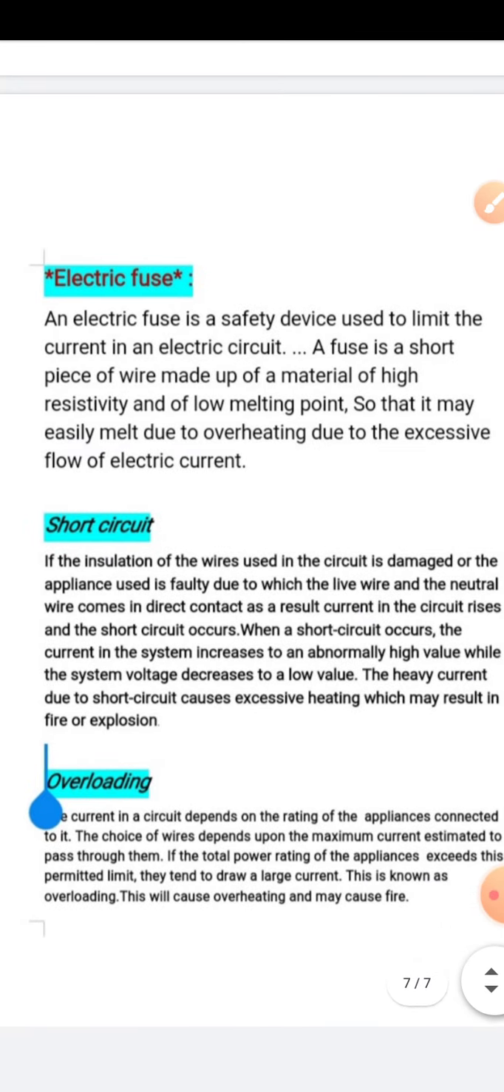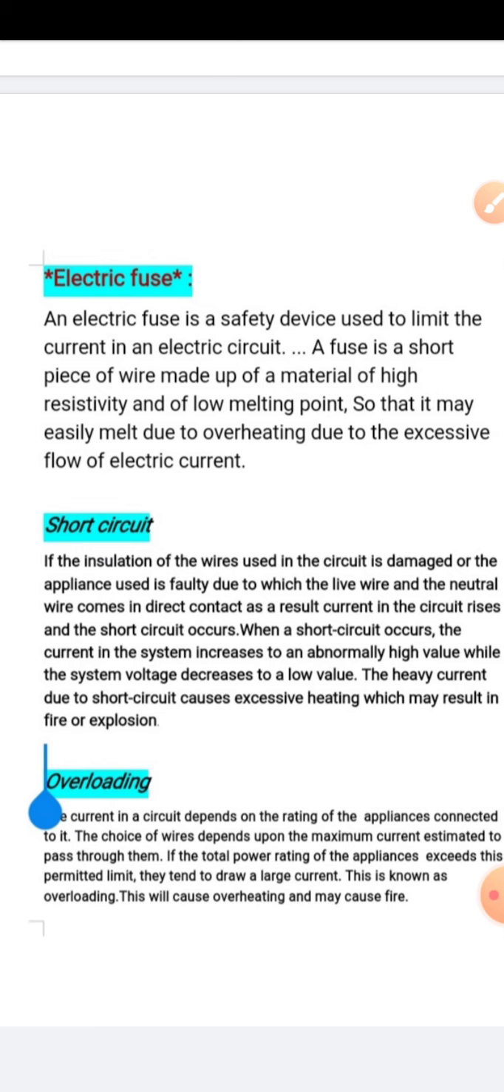Short circuit means if the insulation of the wire is weak, means your wires are of low quality, then what can happen? Then your live wire may touch the neutral wire, and if both wires touch each other, then the resistance of the circuit will reduce to zero. Means very high current will flow through the circuit and your wires will get overheated. Due to that overheating, it may catch fire.